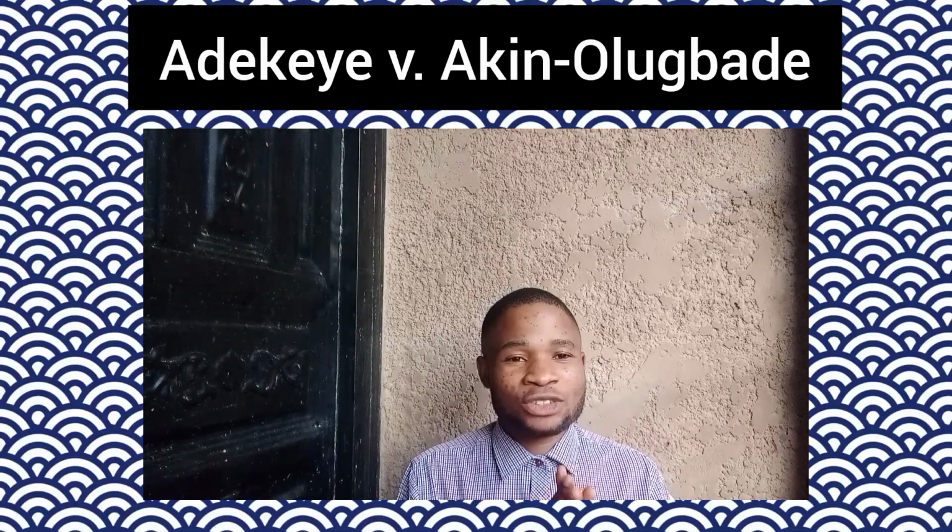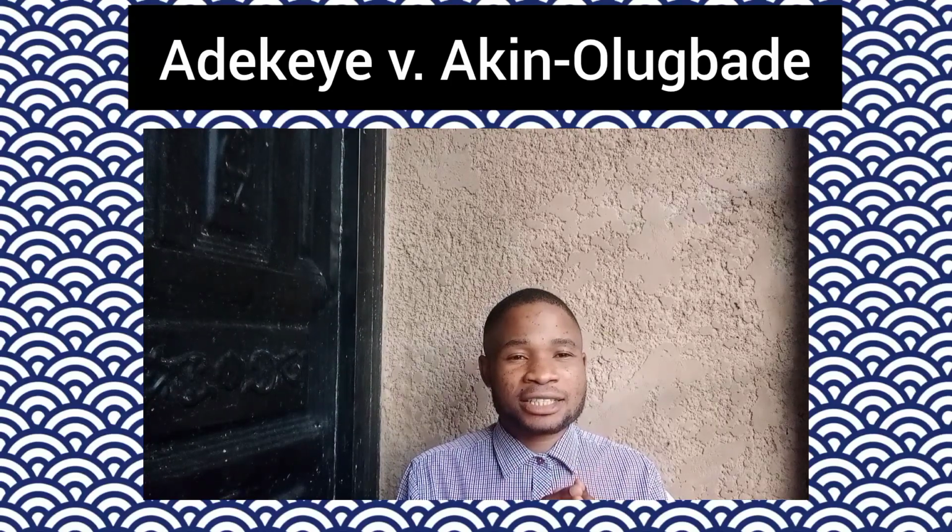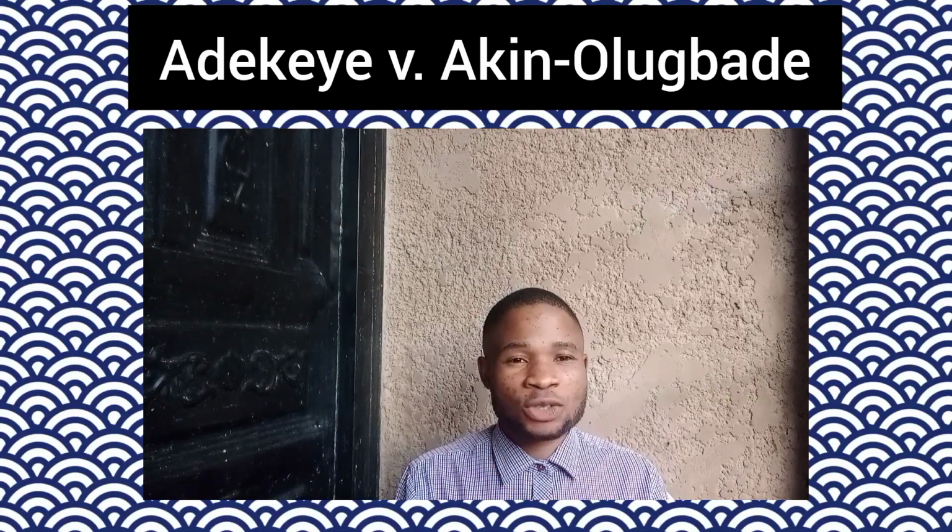And that was in the case of Adekeye versus Akin Olugbade. Adekeye versus Akin Olugbade supra. I've mentioned this case before, and I did say that it is actually one of the locus classicus cases as to the meaning of express and implied trust, and it is one of the earliest cases. Every other case you will see, they will rely on the definition given in this case. The court in this case gave a simple definition of resulting trust as follows.